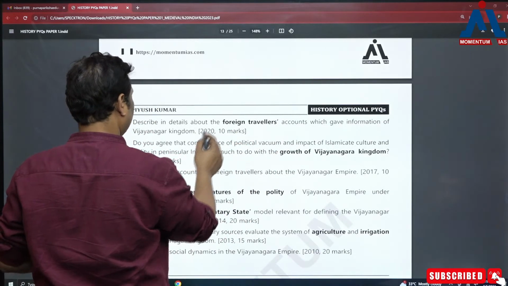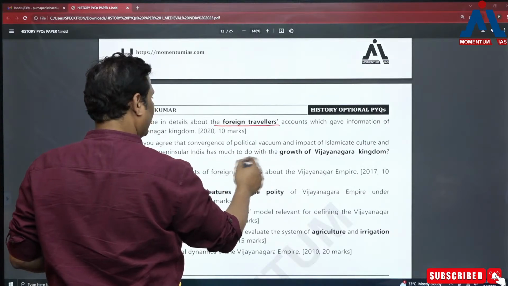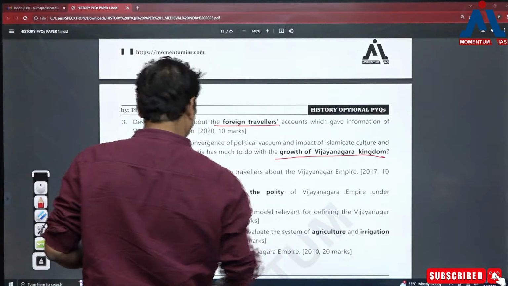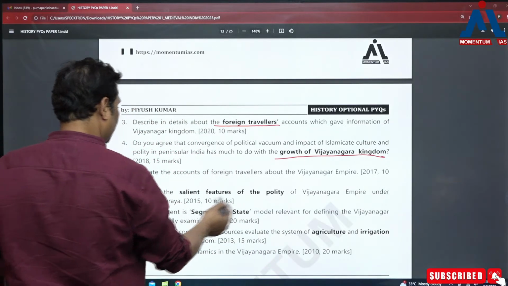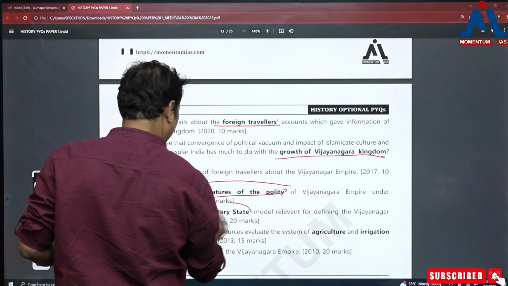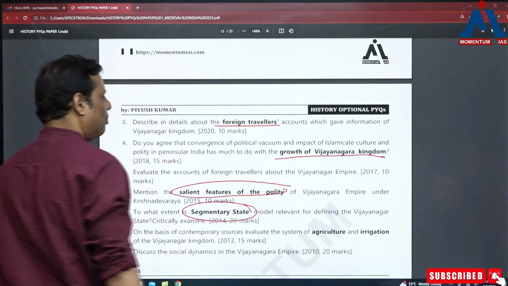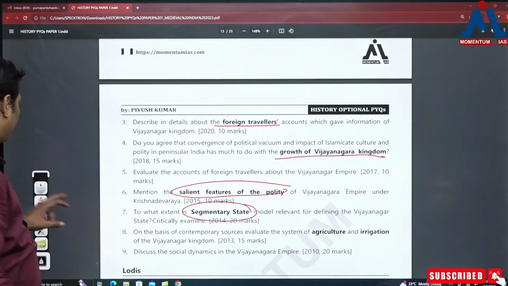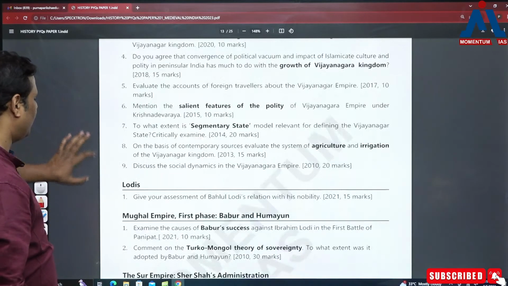Then apart from this foreign travelers, the political vacuum, again, it's about the origin, growth of Vijayanagar kingdom. So this basically origin पे पूछा है. The salient features of the polity, segmentary state model, right? So इसके बहुत सारे dimensions hunt किए गए हैं. So Vijayanagar is a very important topic for you, and in fact you all should prepare all the dynasties.